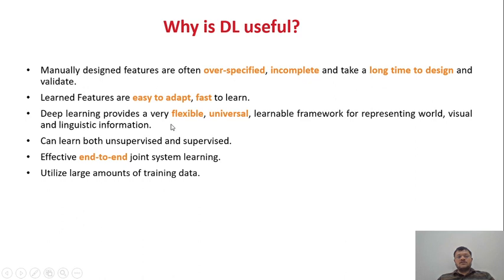So we are using deep learning in image processing, speech recognition, pattern recognition, text mining, and recommendation systems in real time or near real time. In every field, we are using deep learning at the current time, and it can learn both unsupervised and supervised. As I told in my previous slide, it is not necessary that we use deep learning only for unsupervised learning. We can use it in supervised learning also. It offers effective end-to-end joint system learning and utilizes large amounts of training data. The only thing is that we require a large amount of data. Why? Because neural networks learn from the data only. So we require a large amount of data while we are building the model.